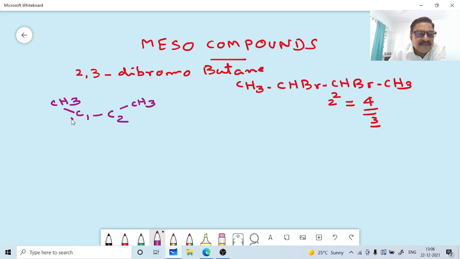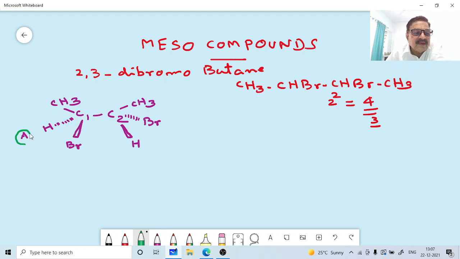Okay, now one hydrogen here, then one bromine. Okay, then here we can put one bromine on a wedge, then one hydrogen on a wedge. Okay, this is isomer A. Now, what will be the nature of the mirror image?